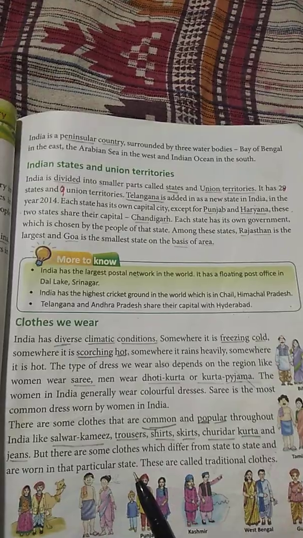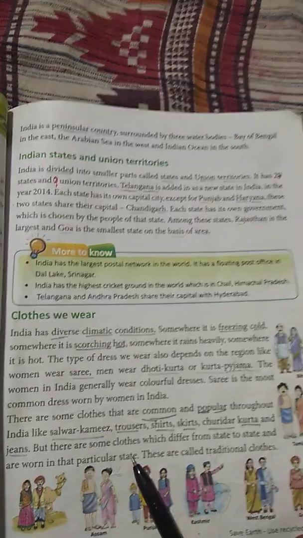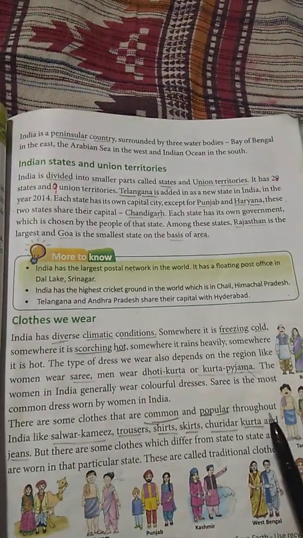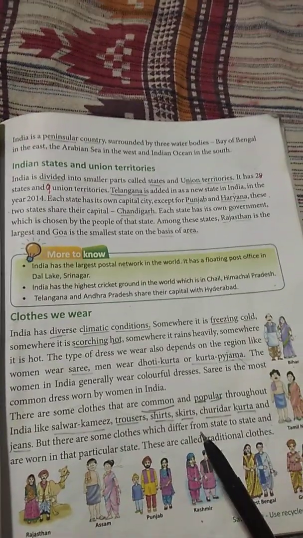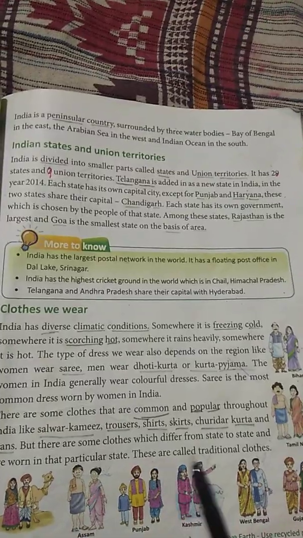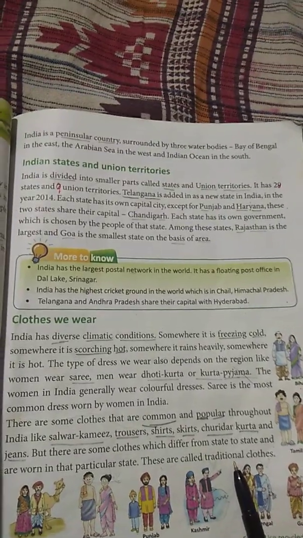But there are some clothes which differ from state to state and are worn in a particular state. Like in Punjab, what do we wear? We wear salwar kameez. These are called traditional clothes.